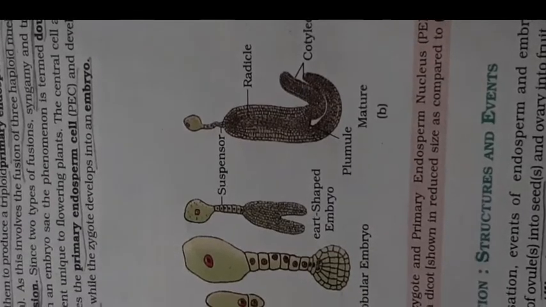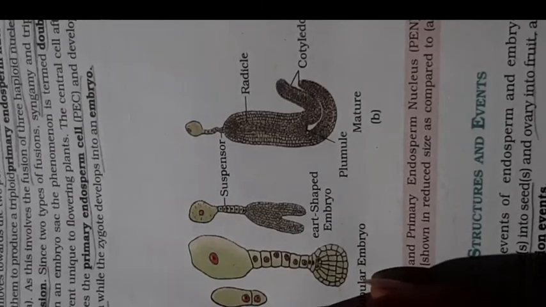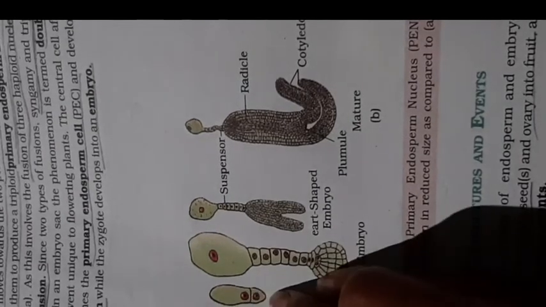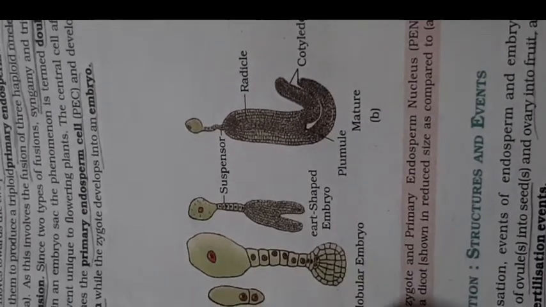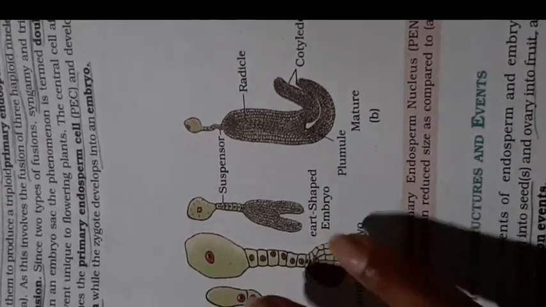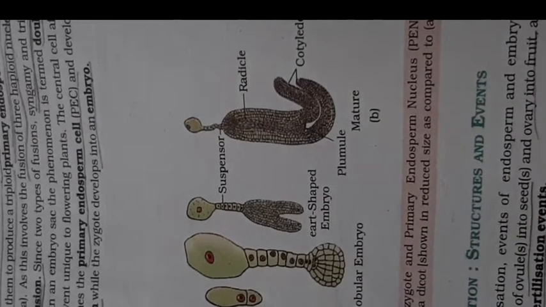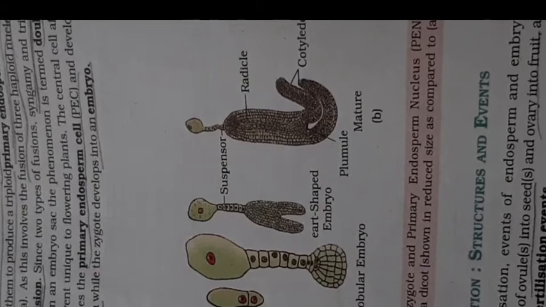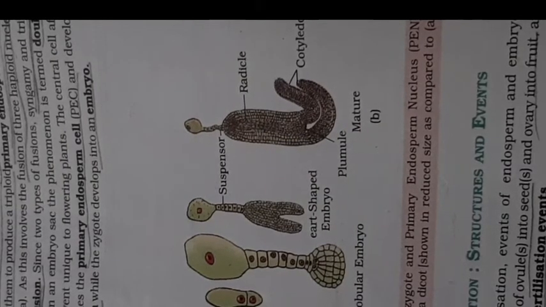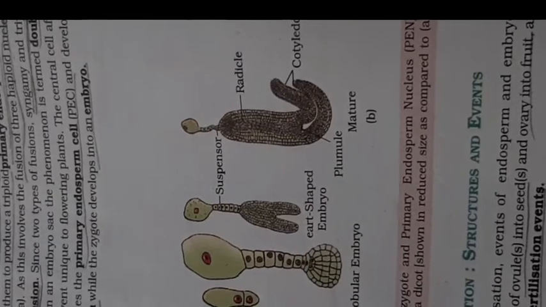Here you can see the zygote undergoes development to form 2 cells, then many more divisions. After the 2 cells we can see the 4-cell stage. After the 4-cell stage, the 8-cell stage, that is the octant embryo, meaning 8 cells are present.